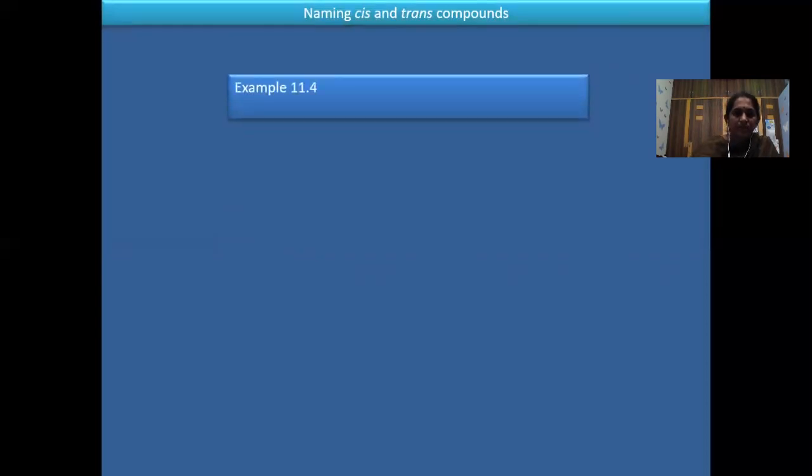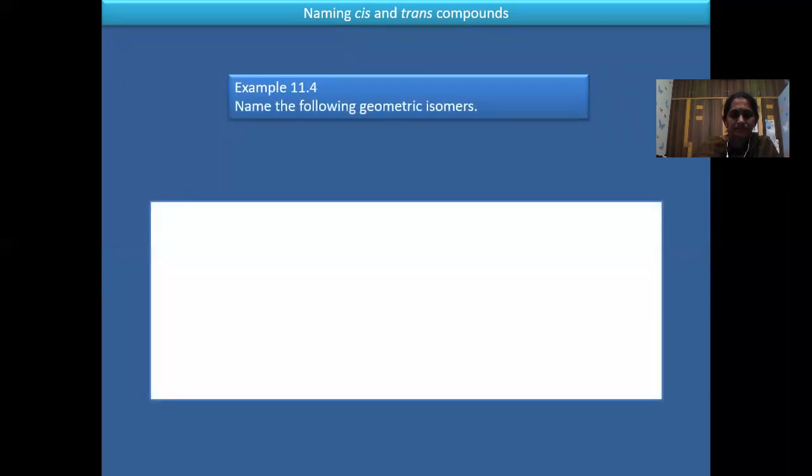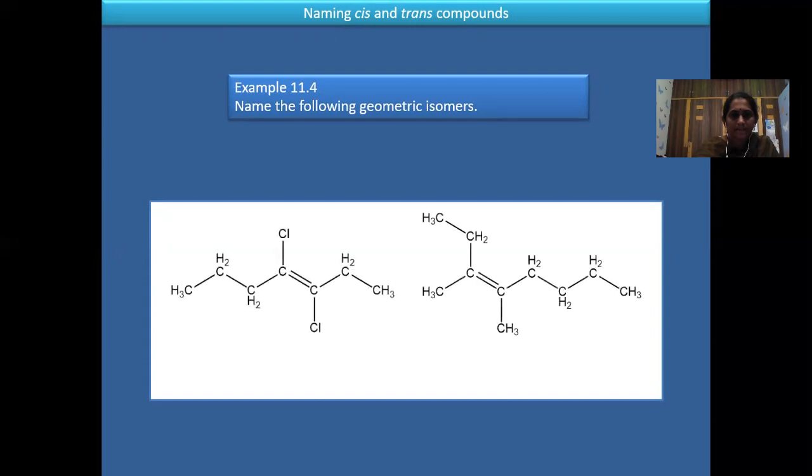Now this is the way we'll see naming the cis and trans compounds. Trans 3,4. Here, 1, 2, 3, 4, 5, 6, 7 carbons. Hept.